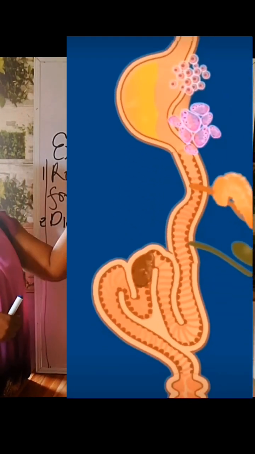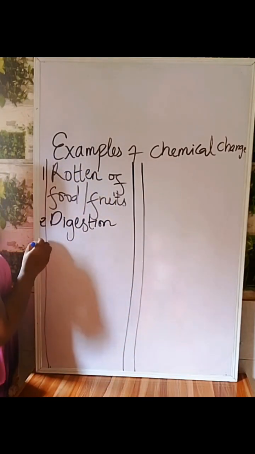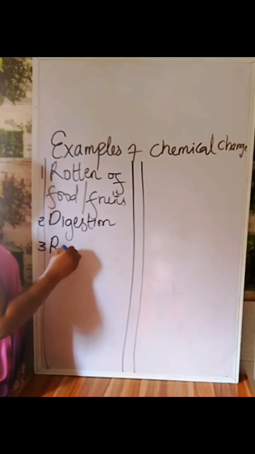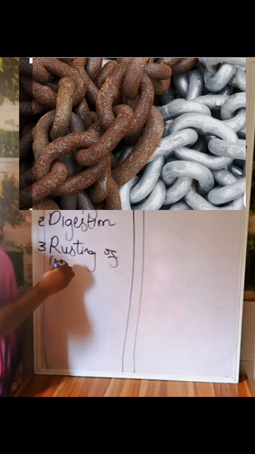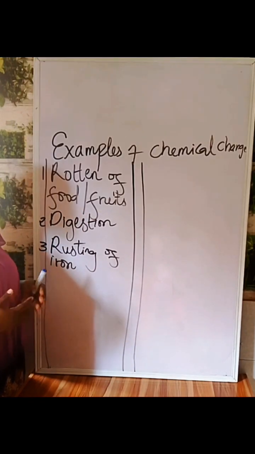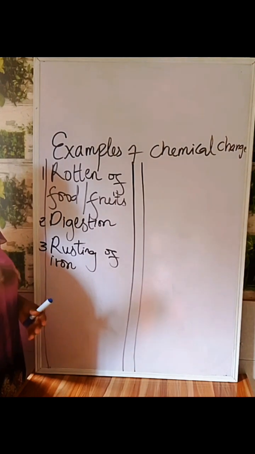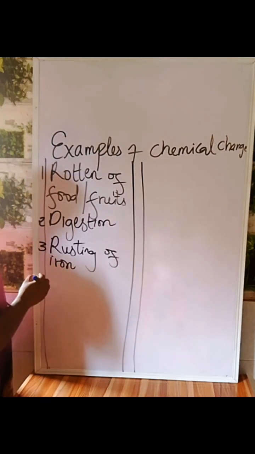Then two, digestion. When you eat food, it enters into the stomach, as you can see over there. It leaves as feces. It is not the same as the food you ate. So that is a chemical change. Then rusting of iron. That is when you leave a piece of iron outside in the rain and air. It turns brown. That is rusting of iron. It's an example of chemical change.